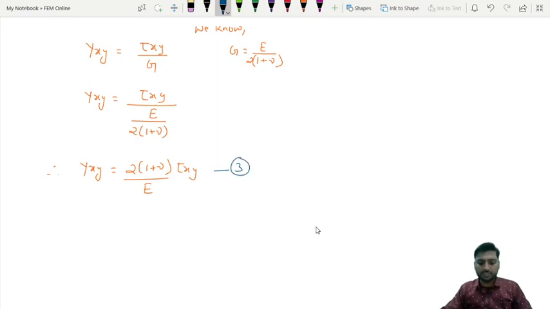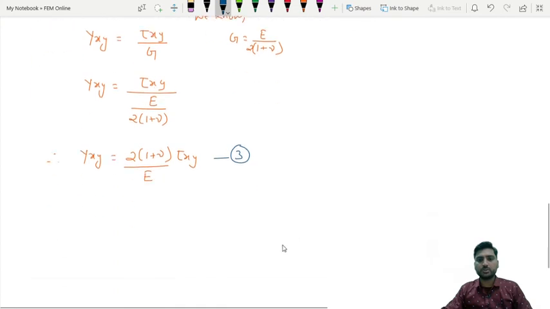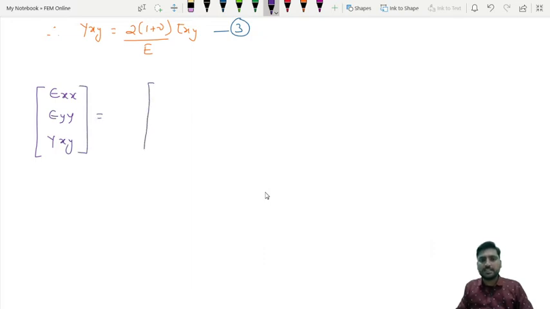Now using equations 1, 2 and 3, we can write them in matrix form. So how can we write it in matrix form? Let's see. Let's make a matrix: epsilon xx, epsilon yy and gamma xy. This is the strain matrix, equal to some C matrix, into a stress matrix.